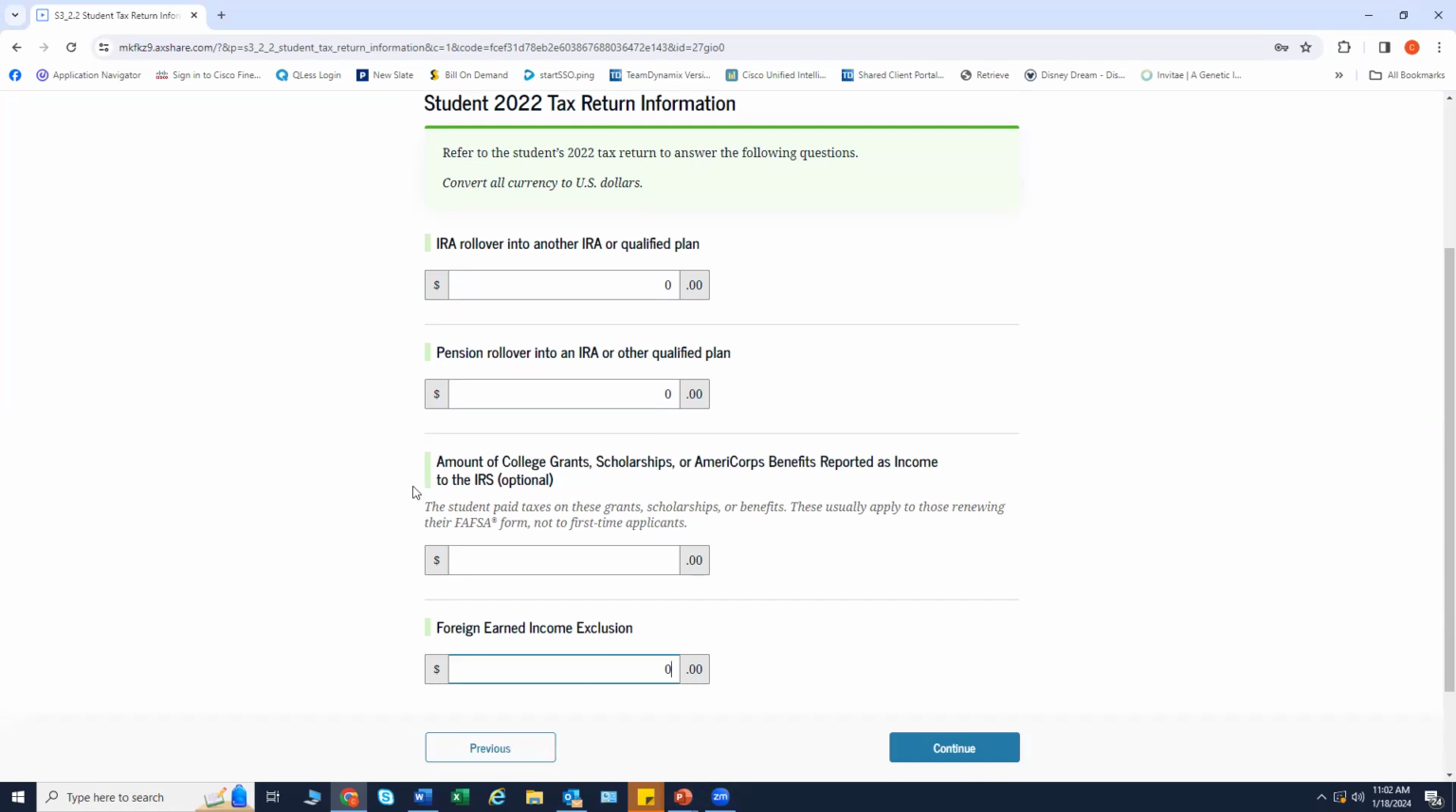I'd like to point out for this particular question over here, a lot of our students get confused with this question. This really only pertains to those students whose gift awards exceed all college expenses, including tuition, fees, housing, and meal plan. This question really pertains to a very limited number of our returning students.